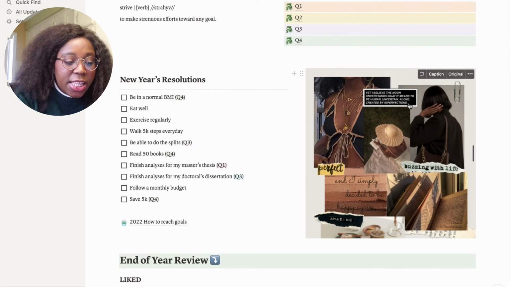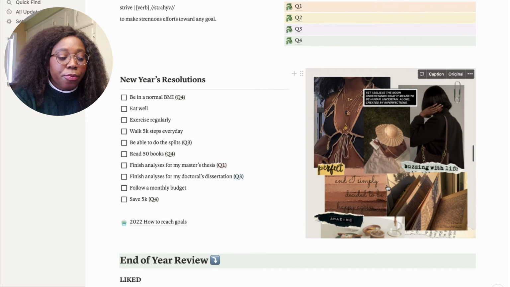Yet I believe the moon understands what it means to be human, uncertain, alone, created by imperfections. So I think it kind of speaks to the human experience. Like, we're not perfect, but I also think it's okay. It's kind of like a reminder for myself to not expect perfection from me.